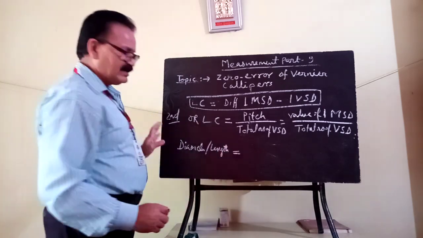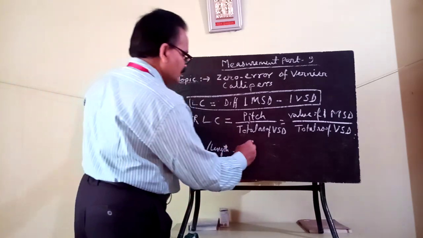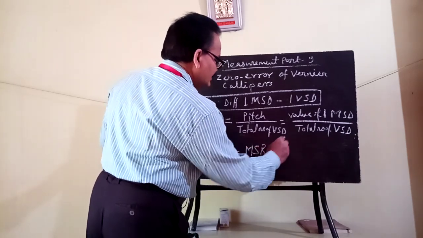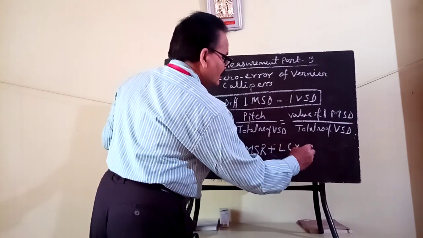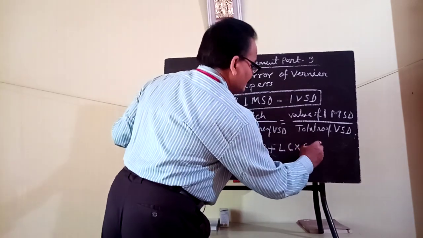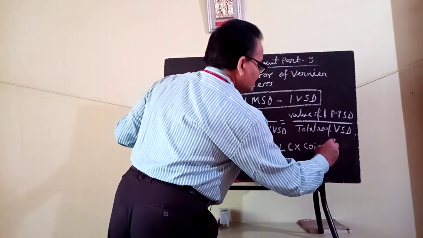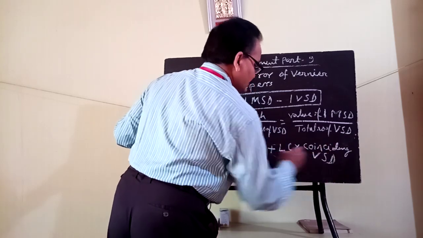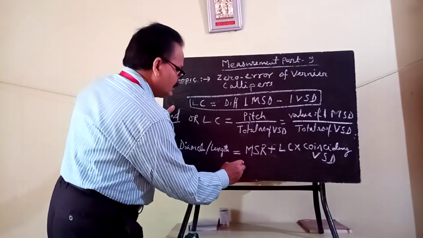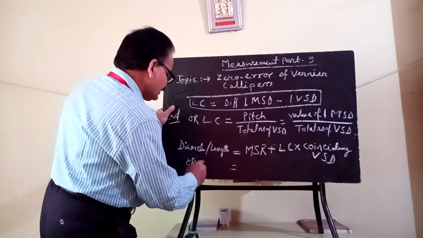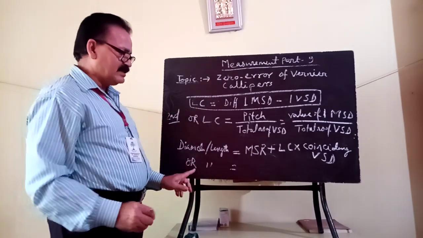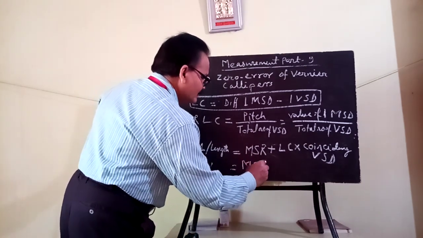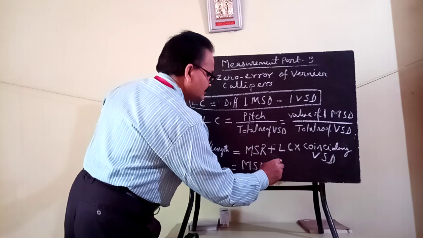That can be calculated by the formula: main scale reading plus least count into coinciding vernier scale division. Or you can say this diameter or length is equal to main scale division into pitch.